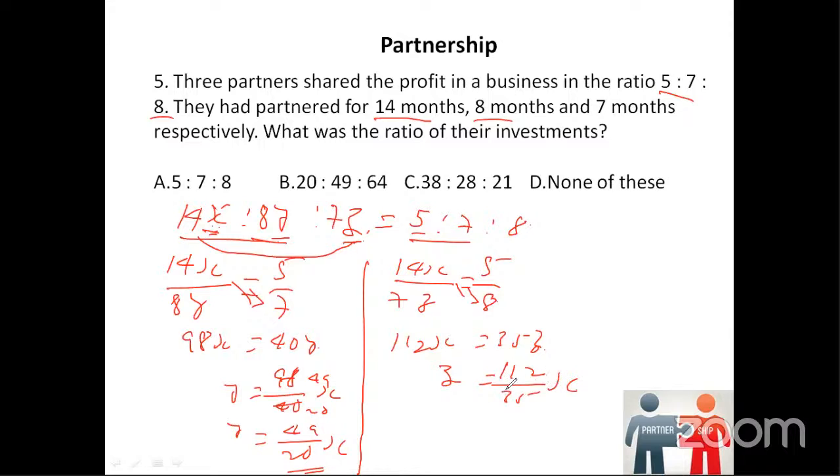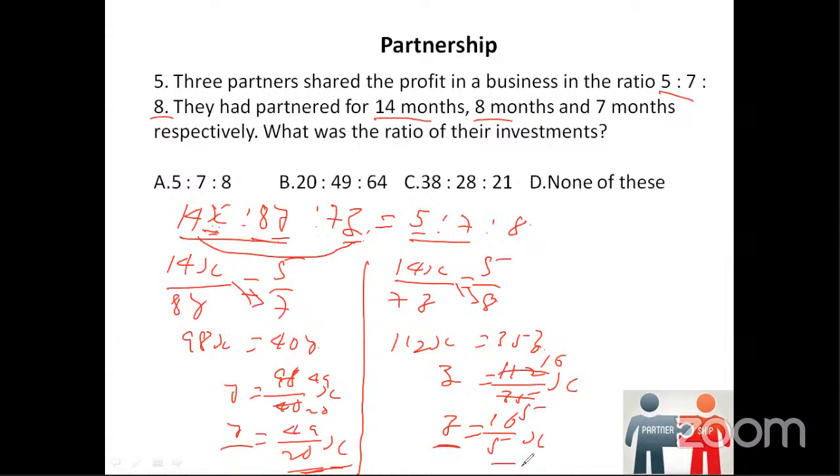We are bringing both y and z in terms of x. Now we can divide it by 7. 7 5s are 35, 7 16s are 112. So z is equal to 16/5x. We took y in terms of x and also z in terms of x.